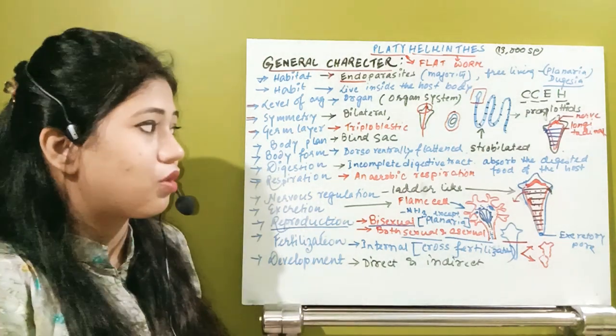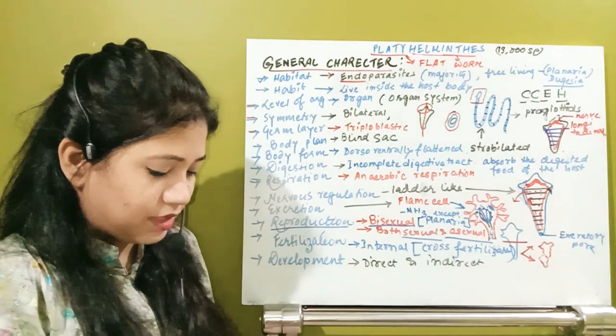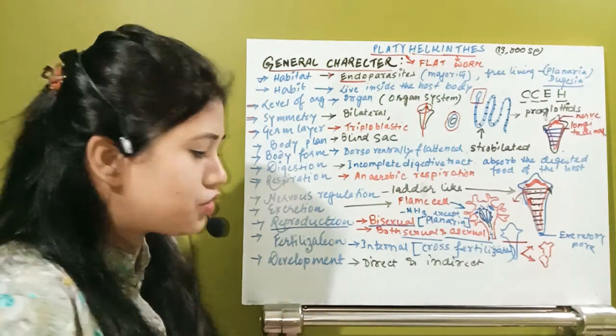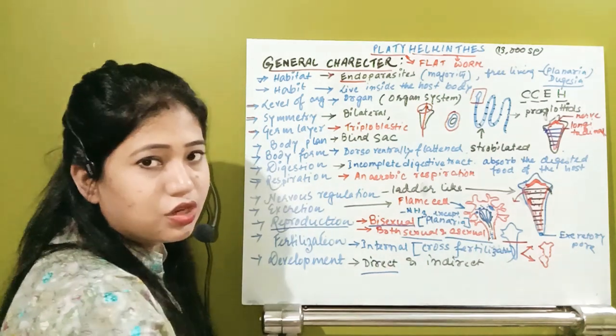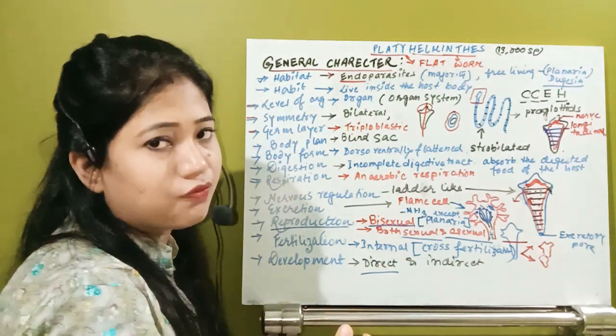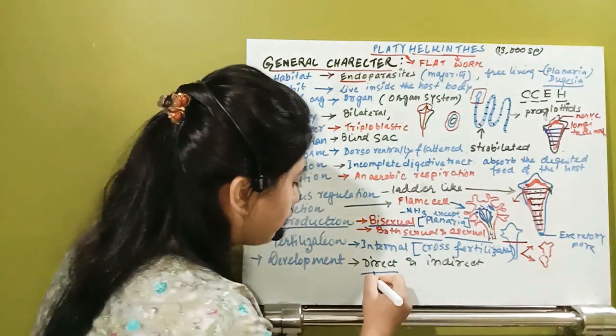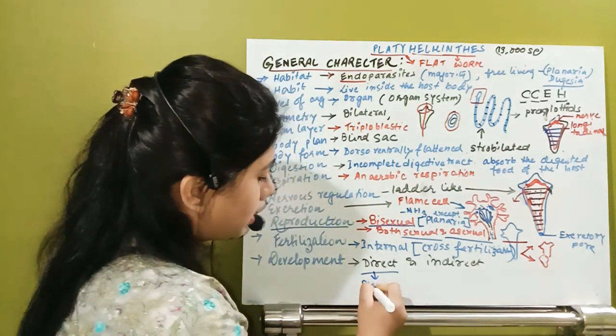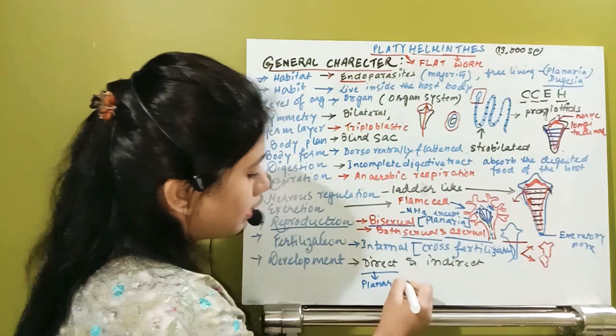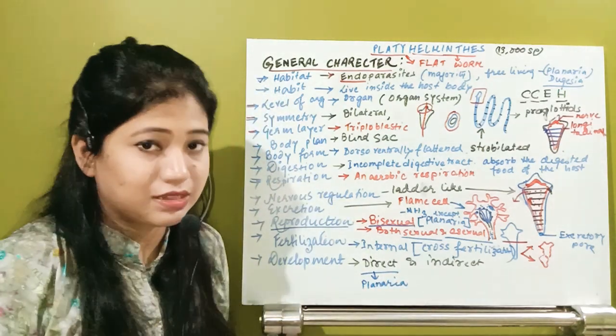Here, they will have direct development too. Where is direct development seen? In planaria, where regeneration occurs and it is divided into two. They have direct development where larvae do not exist. So in planaria, direct development is present.